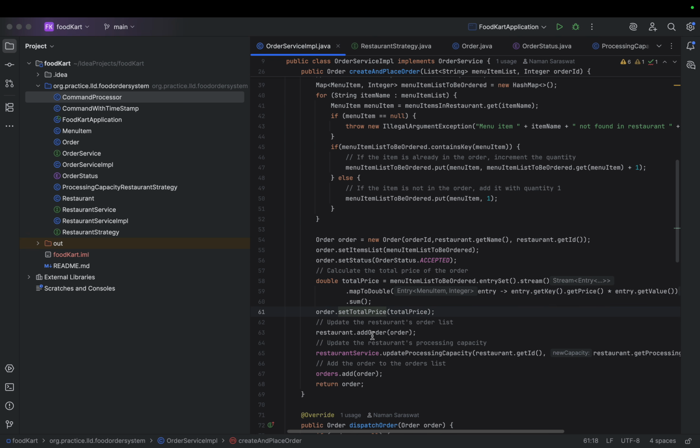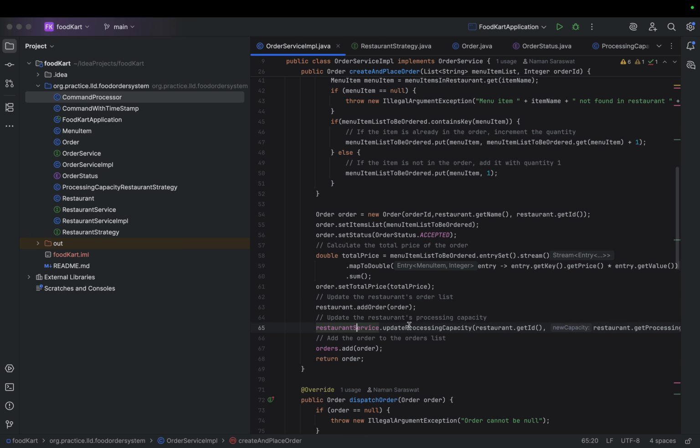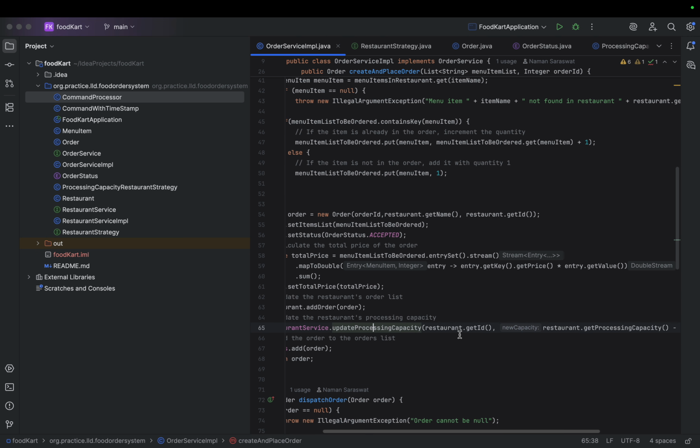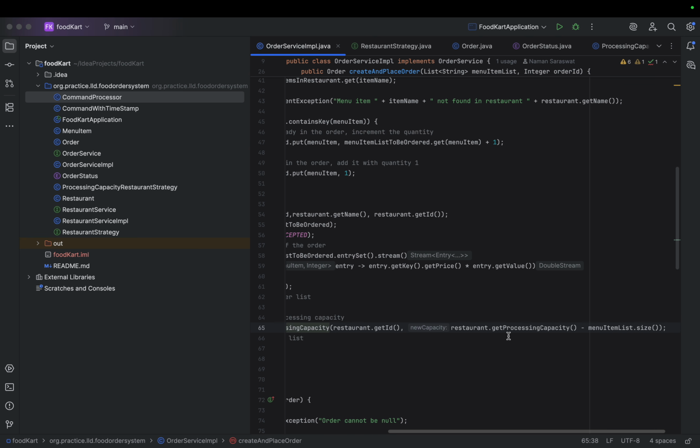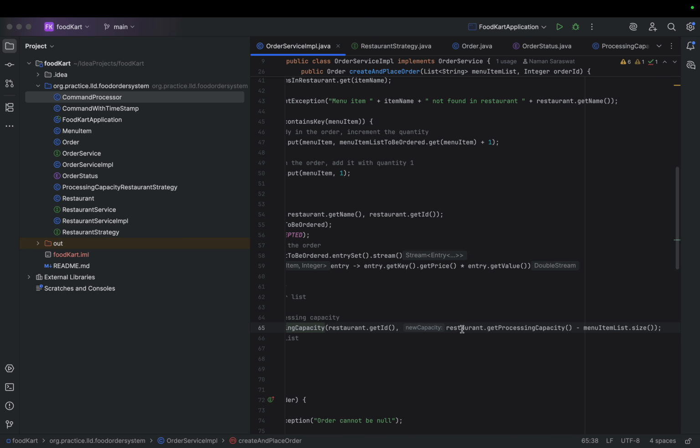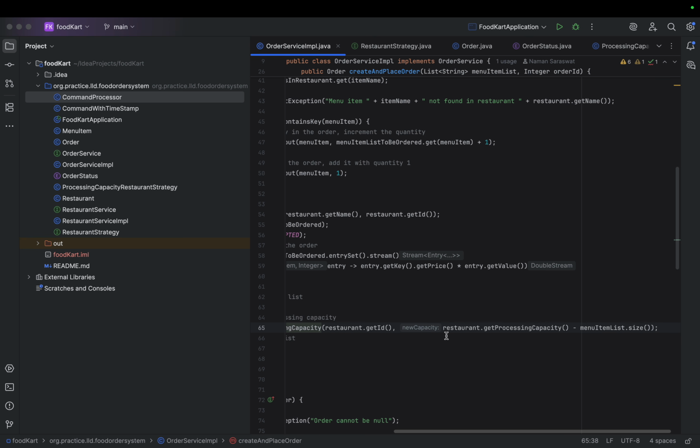Here we are setting the total price, and as we need to maintain the list of orders each restaurant has processed, that's why we are adding into the restaurant entity. Restaurant service update processing capacity. As we are processing this particular order, we need to decrease the processing capacity of a particular restaurant.